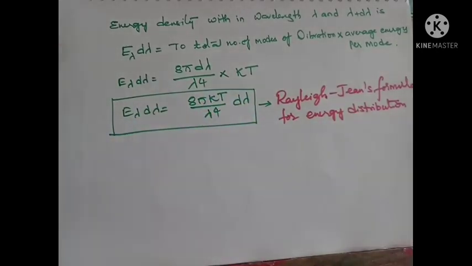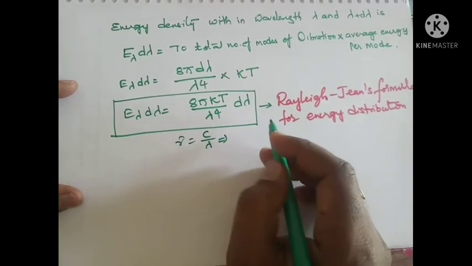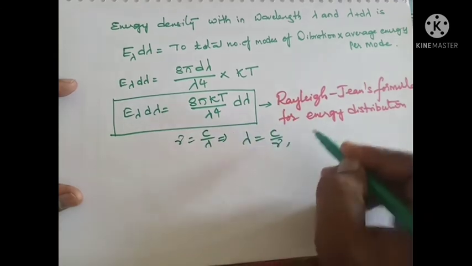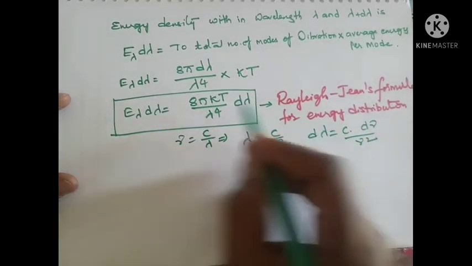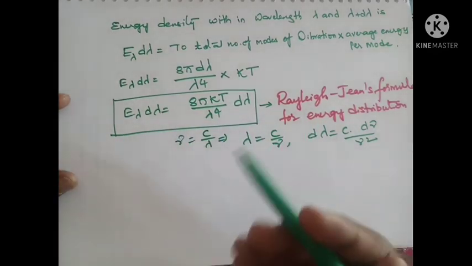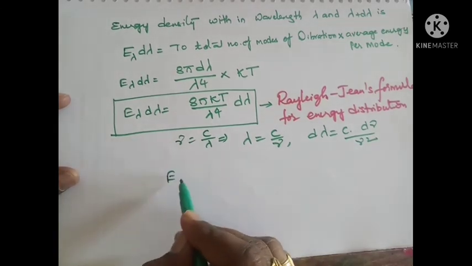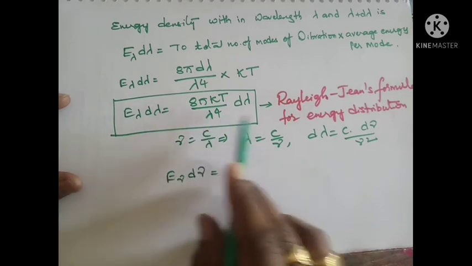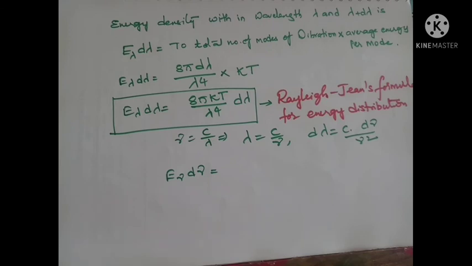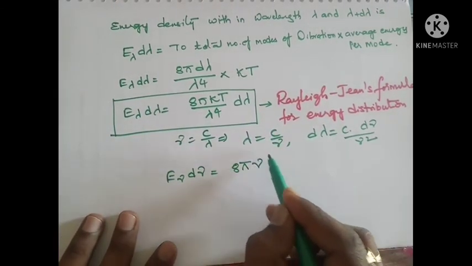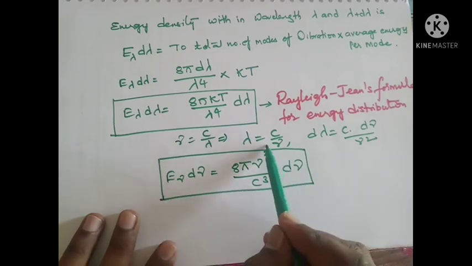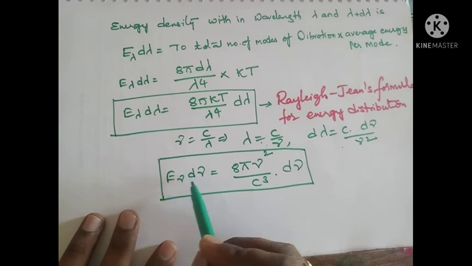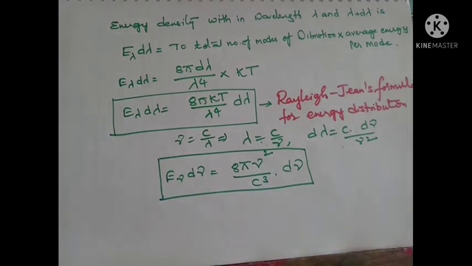This equation is in terms of wavelength. In terms of frequency, we know that ν equal to c by λ, so λ is equal to c by ν, and dλ is equal to c into dν by ν². Substituting these values in this equation, we get the energy distribution in terms of frequency: E_ν dν equal to 8πν² by c³ into dν.